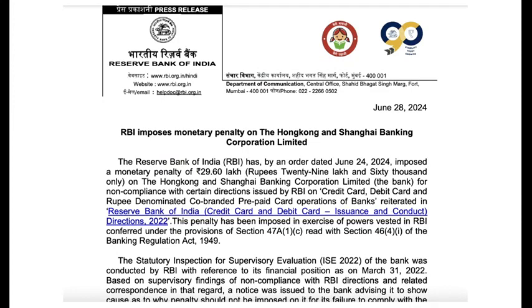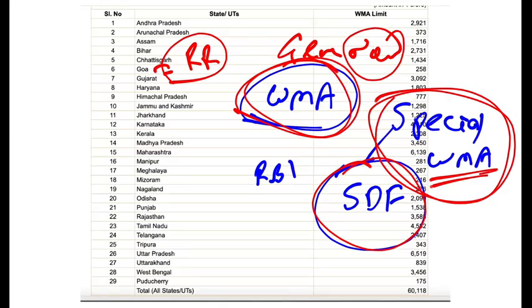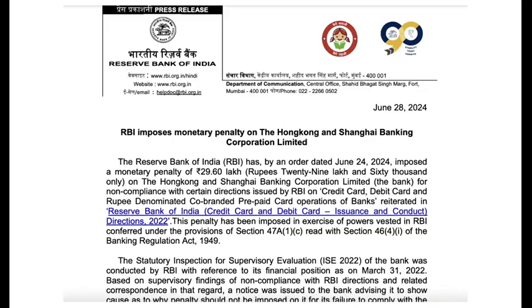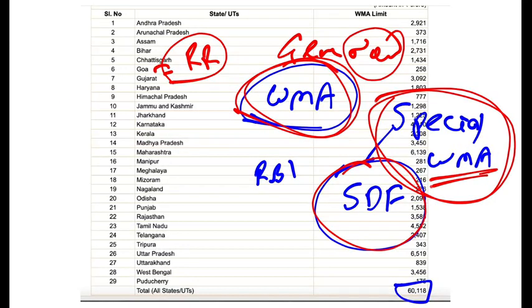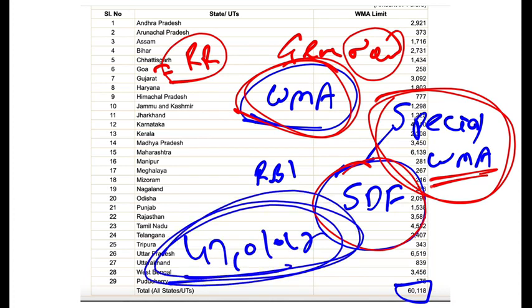So I hope you understood. And the overall limit under ways and means advances, this amount, 60,118 crore, is very, very important. And what was it earlier? Earlier the amount was around 47,000 crore, 47,010 crore. But it has now been increased from 47,010 crore to 60,118 crore.